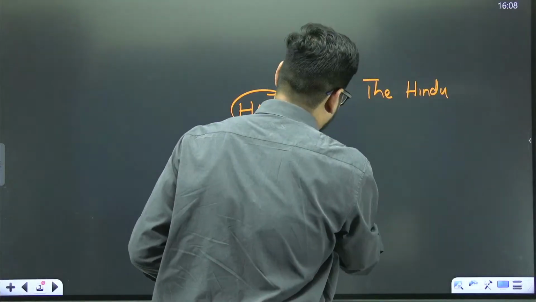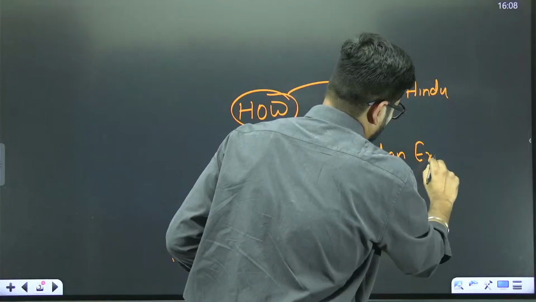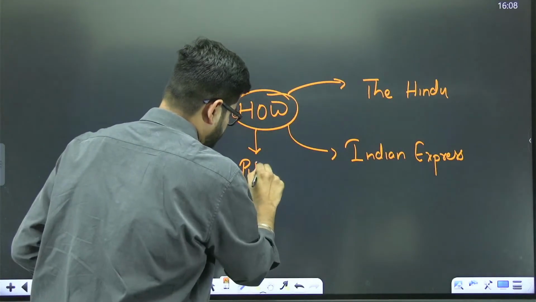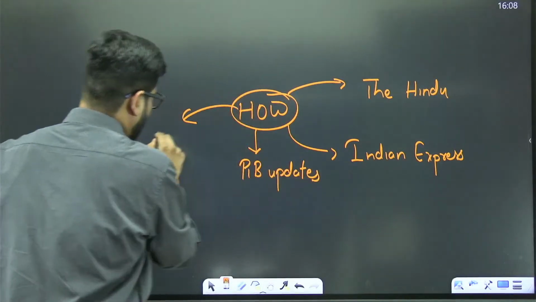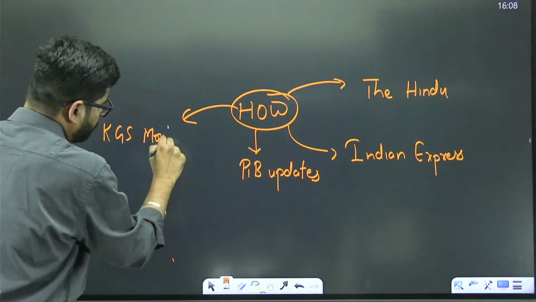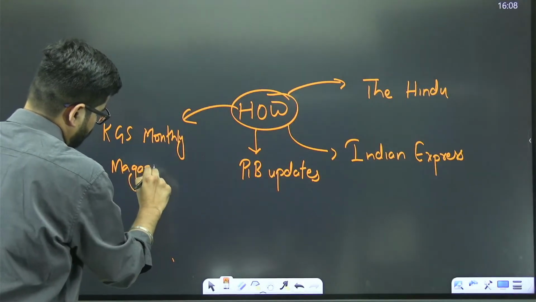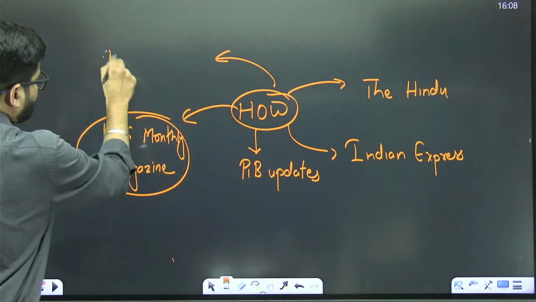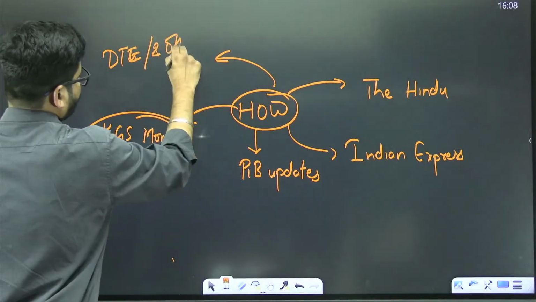We are going to cover Indian Express. Okay. We are also going to cover PIB updates. We are also going to cover Khan Global Studies monthly magazine. And at the same time, there is also Down to Earth and other sources.